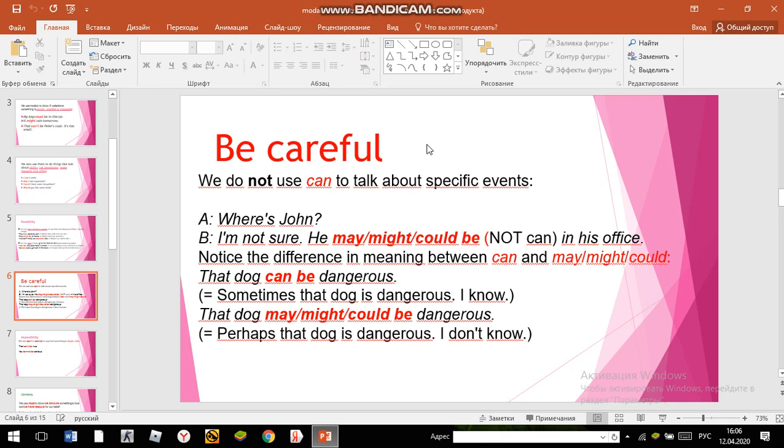Notice the difference in meaning between can and may, might, could. That dog can be dangerous. Sometimes that dog is dangerous, I know. That dog may be dangerous. That dog might be dangerous. That dog could be dangerous. Perhaps that dog is dangerous, I don't know.